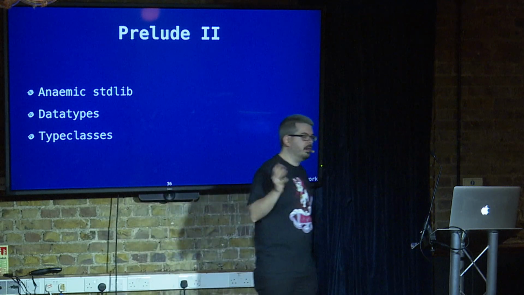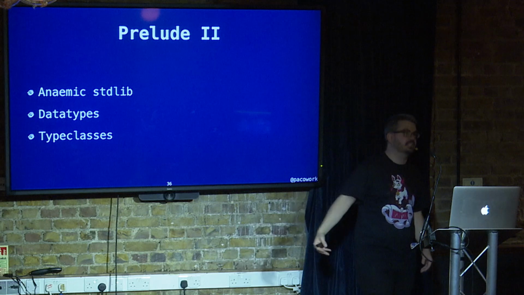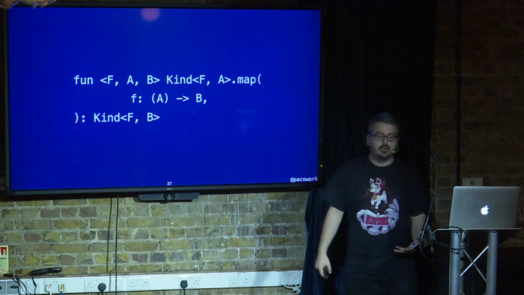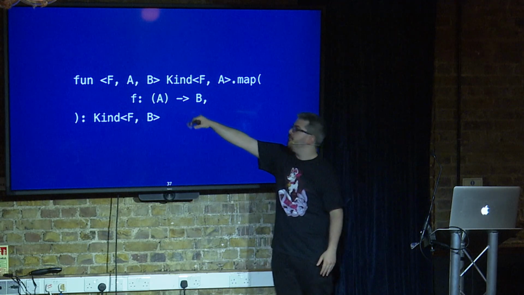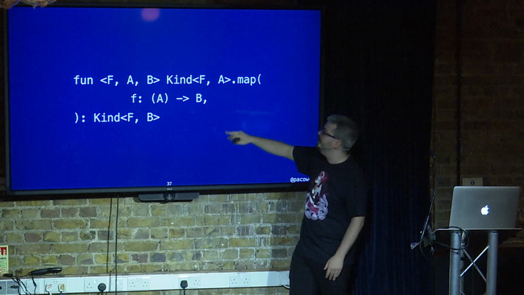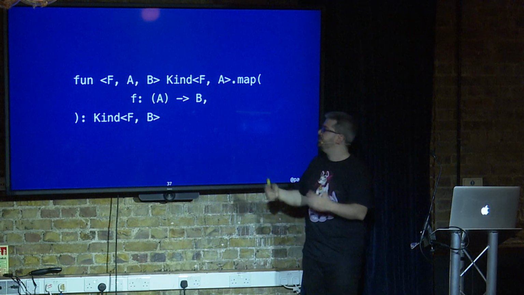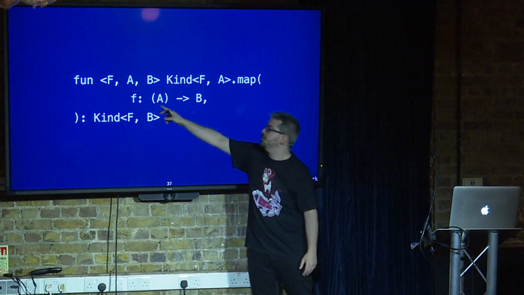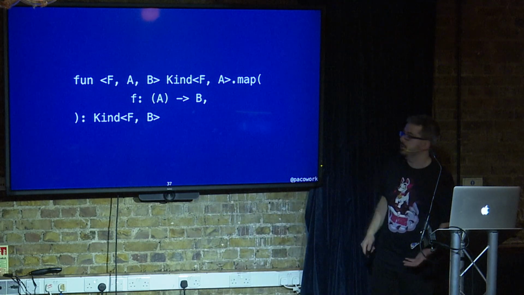So the other part about the prelude is that with these kind of constructs, we can build type classes. We can build proper type classes on top of regular interfaces. So you can define inside an interface a function that is as simple as, for every F, an A and a B, where container is your generic, your type constructor, you can define a function from A to B, and then you can return a Kind of F of B. So this is your regular functor, basically.